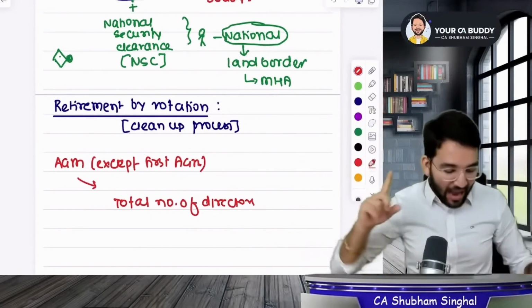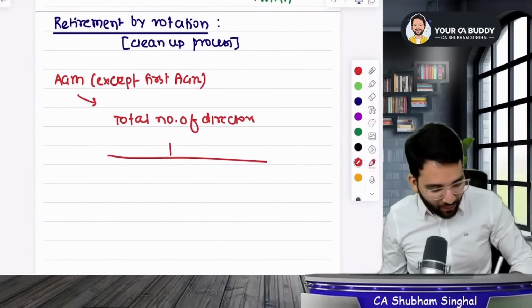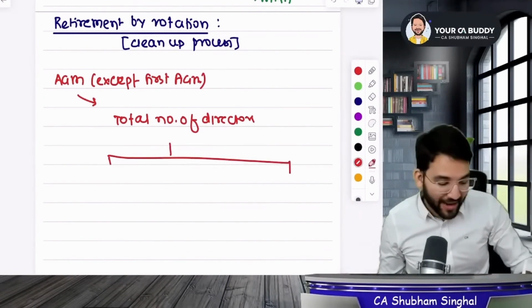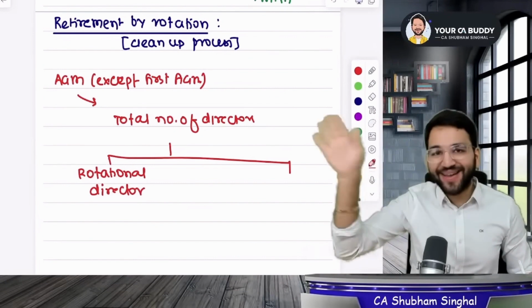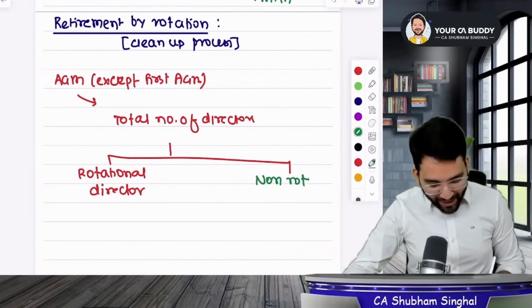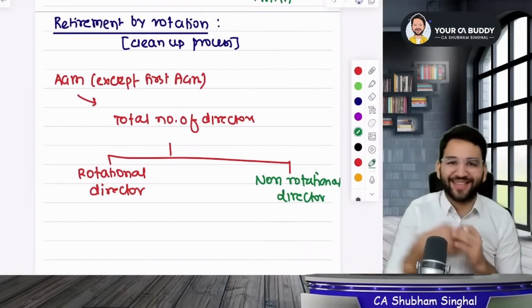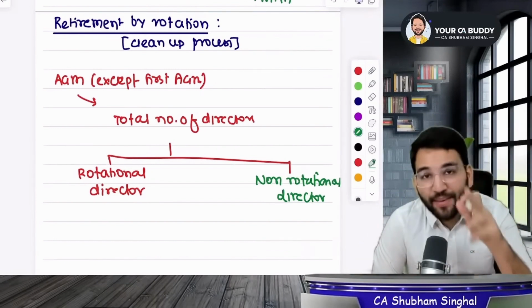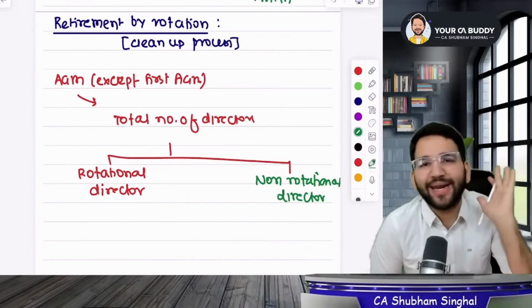So students, you will also do the same. Whatever directors you have, you will divide all of them into 2 parts. There will be a red zone and a green zone. Now guys, we will treat the red zone as the rotational directors. The rotational directors are those people who can be removed from the board of directors anytime. On the other hand, we have non-rotational directors. These are the ones who are in the green zone, hence they are safe. Non-rotational directors means they are safe forever. They will never get disqualified or removed. Let's take an example. Mukesh Ambani in Reliance is non-rotational, meaning he can never be removed. No one can remove him, at least from this section.